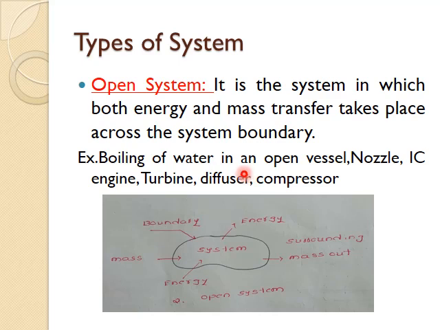So there both mass crosses the system boundary in the form of steam, and energy crosses the system boundary in the form of heat. So this is an example for open system. And remember one thing, most of the engineering examples are open systems only.